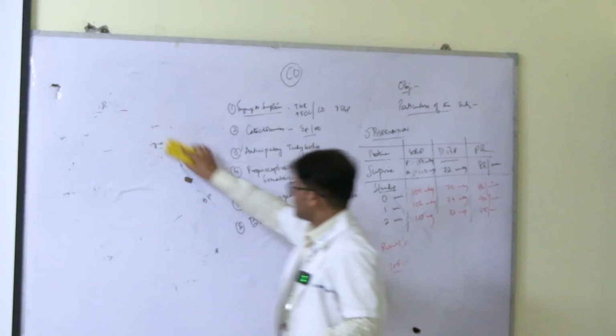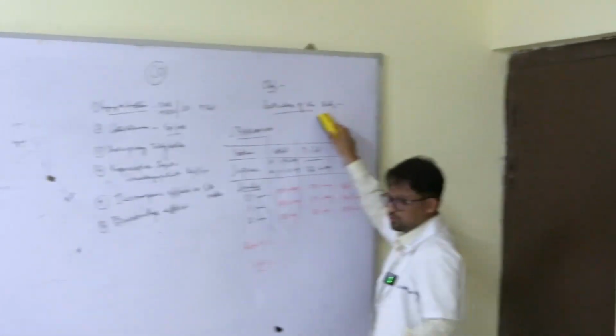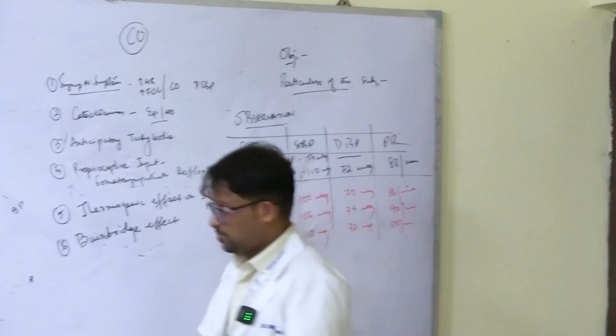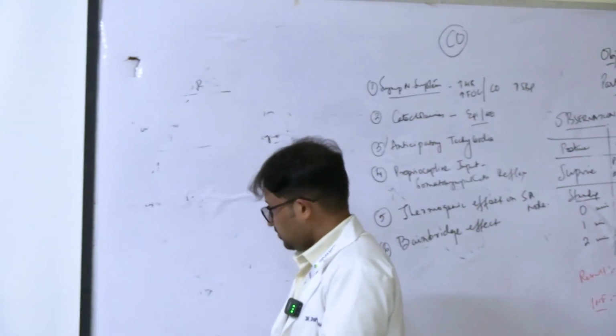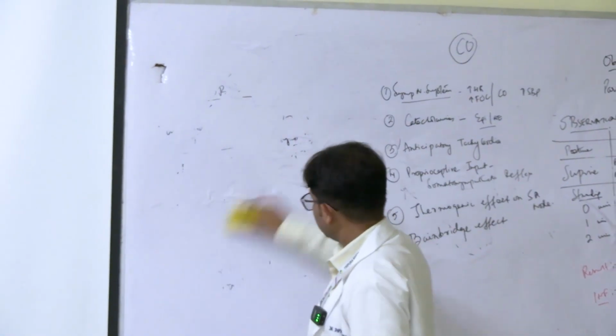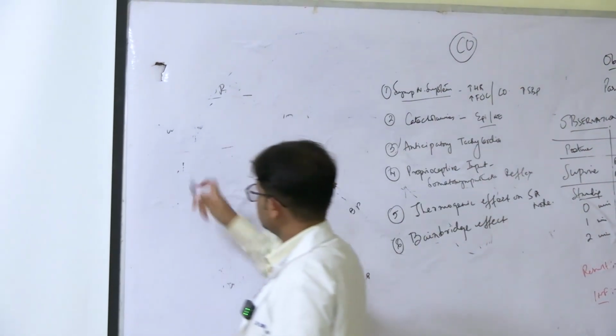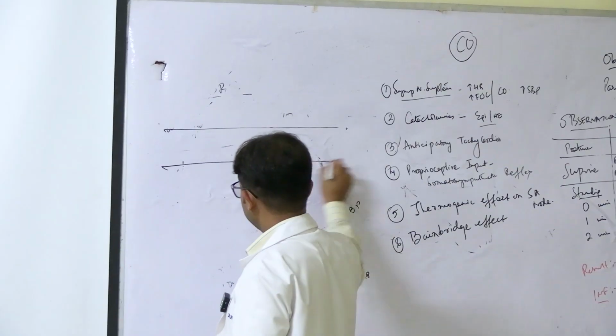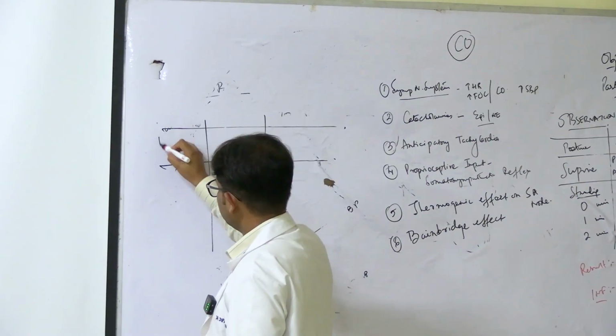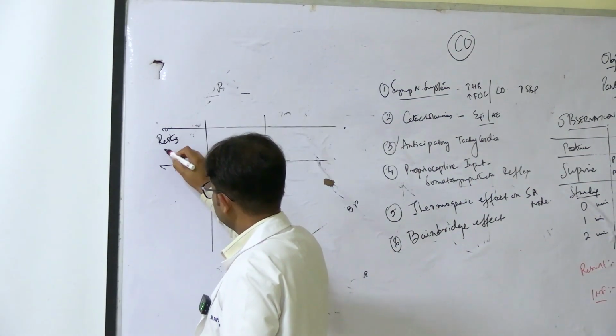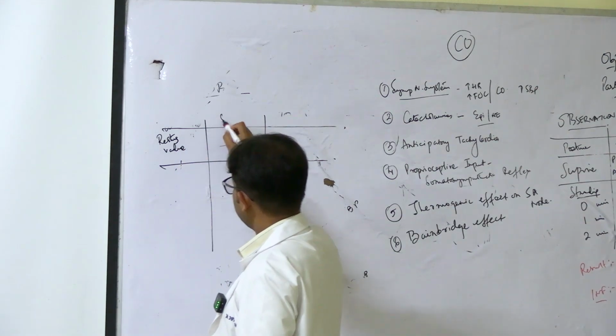Observation table क्या होगा? This part will remain the same: objective, particulars of the subject. Objective is to observe the effect of exercise. Observation table will look something like this. First, resting or pre-exercise values.